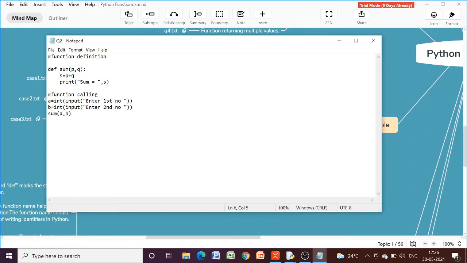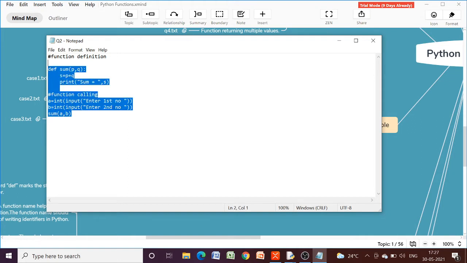What about global scope? All the variables which are defined outside the functions are global variables. So which variables are not defined in the functions? Those variables are A and B. These are not defined inside any function, so A and B have global scope. The lifetime of A and B will be the whole program, but the lifetime of P, Q, S will be only during the execution of this sum function.